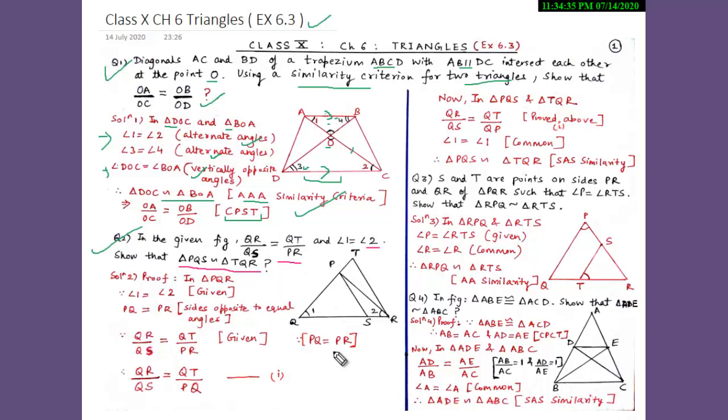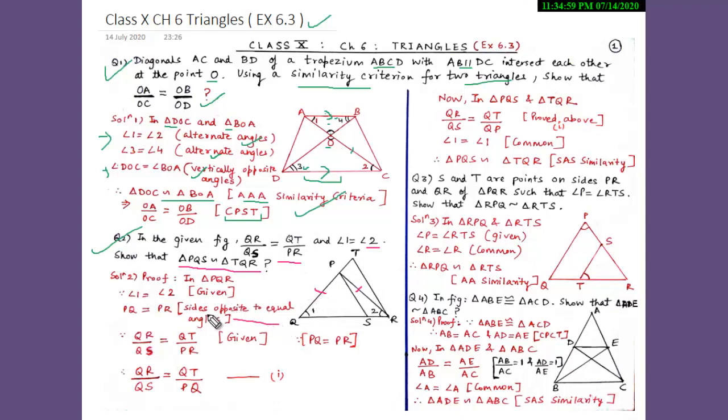So students, first we will consider triangle PQR. So here, according to our question, it is given that angle 1 is equal to angle 2. Therefore, from here we can say that if angle 1 is equal to angle 2, then the side opposite to angle 1, which is PR, and the side opposite to angle 2, which is PQ, they both are equal. So from here PQ is equal to PR.